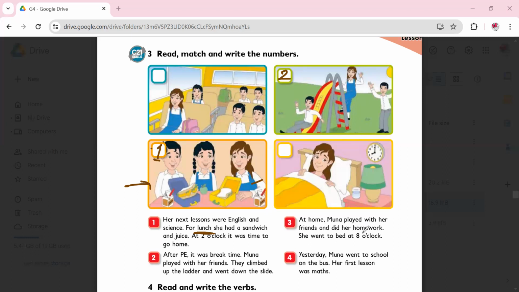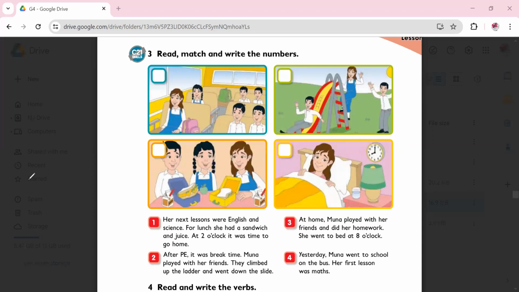The third one, at home, Muna played with her friends and did her homework. She went to bed at 8 o'clock. Definitely it's this one. And also you can see here, it's 8 o'clock. And the last one, yesterday, Muna went to school on the bus. Her first lesson was maths. So this is number 4.